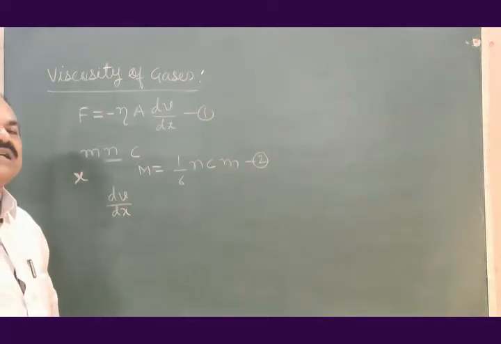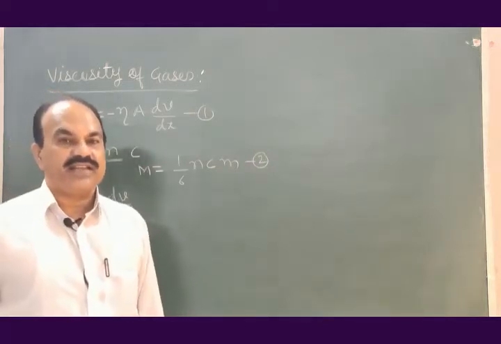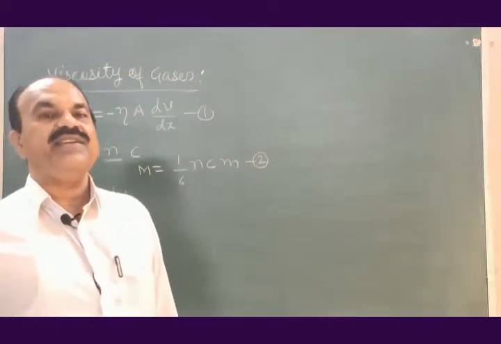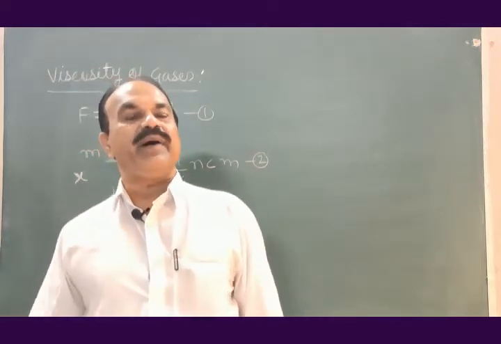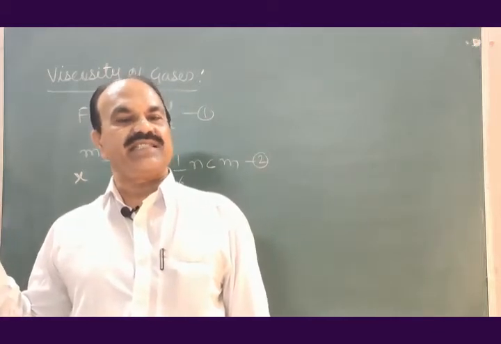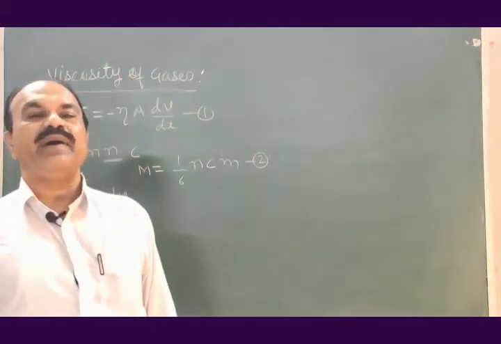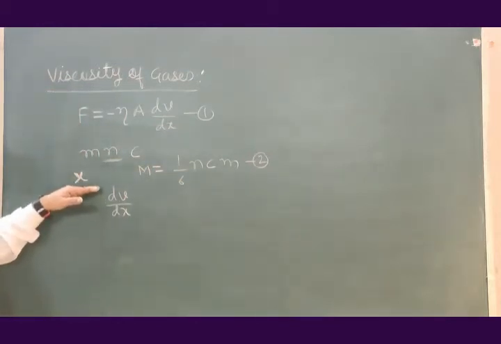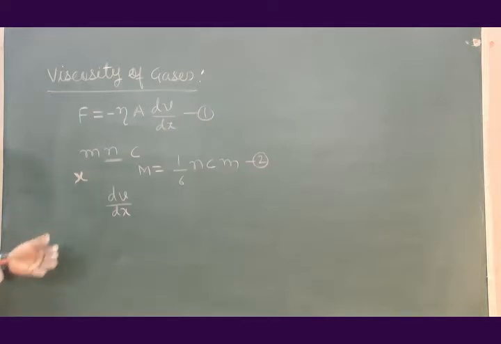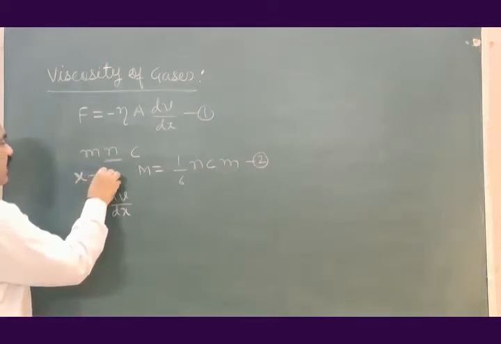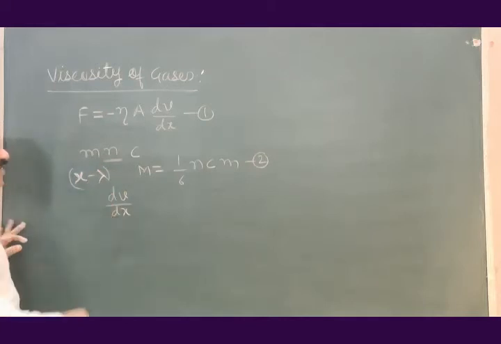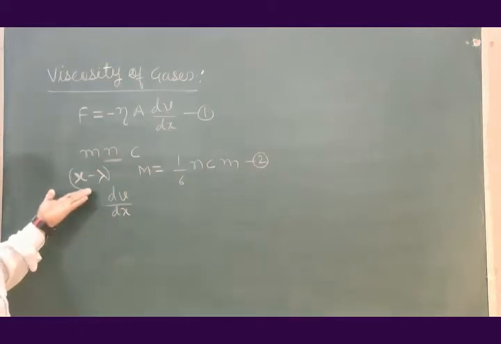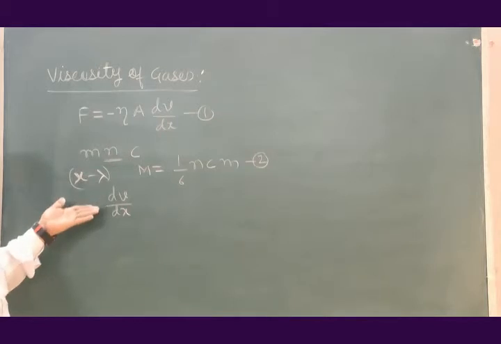Let us suppose that lambda is the mean free path for the given gas. If lambda is the mean free path for the given gas, what should be the distance above this where the collision will occur? That will be x minus lambda. So the collision will occur at a distance x minus lambda above the layer dv by dx.